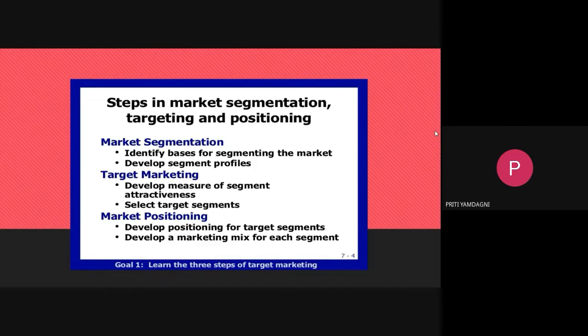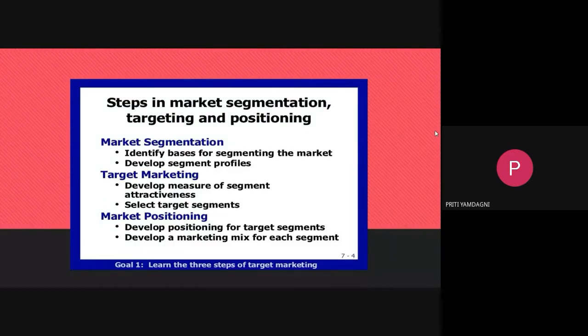Next is to develop a marketing mix for each segment. Marketing mix means, always remember, we are talking about the 4 P's of marketing. We are not supposed to forget it, and every time these 4 P's are going to remind you. The 4 P's are product, place, price, and promotion. Together these 4 P's are called the marketing mix. They are the elements, the components, the parts of the marketing mix. So without these 4 P's, or if any one is lagging, the marketing mix is incomplete.